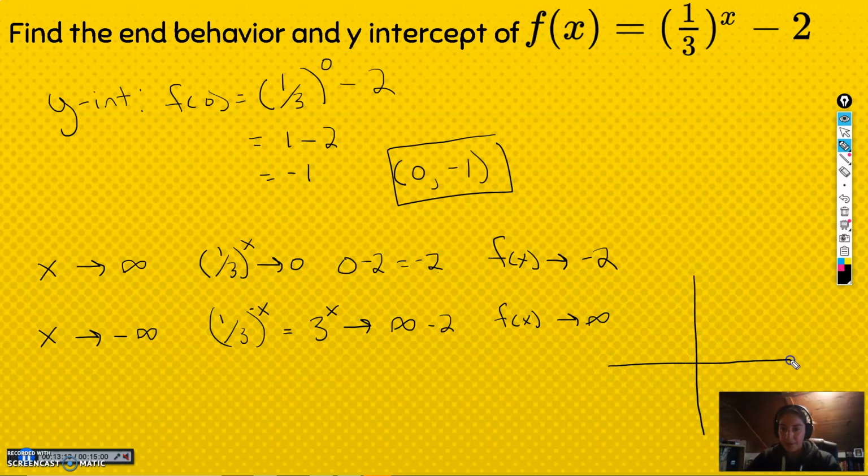The graph of this: (0, negative 1) is our intercept here. As x gets really large, we kind of bottom out at negative 2. And as x gets large negative, we shoot up to infinity. So that's what the graph would look like. Okay? Just remember, with exponentials, small numbers get small and large numbers get big, whether they get big negative or big positive. They're either going to go to positive infinity, negative infinity, or 0. And then you just play with whatever number you have afterwards.